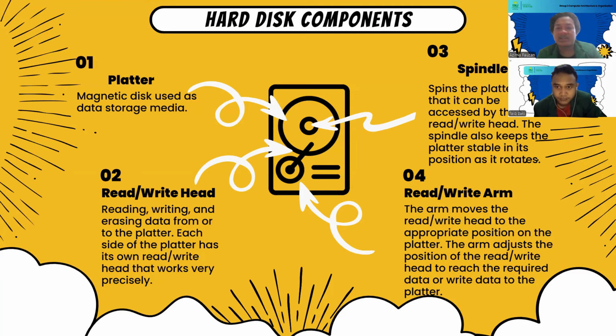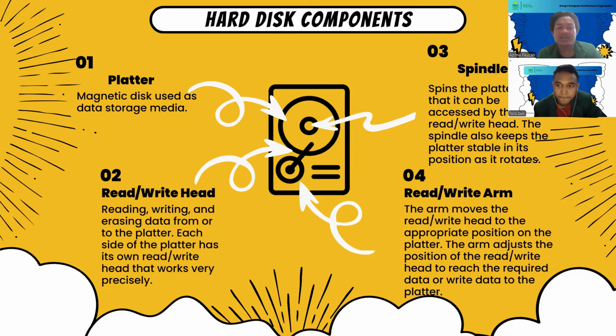The spindle also keeps the platter stable in its position as it rotates. And three, the read write head. The read write head can read, write, and erase data from or to the platter.